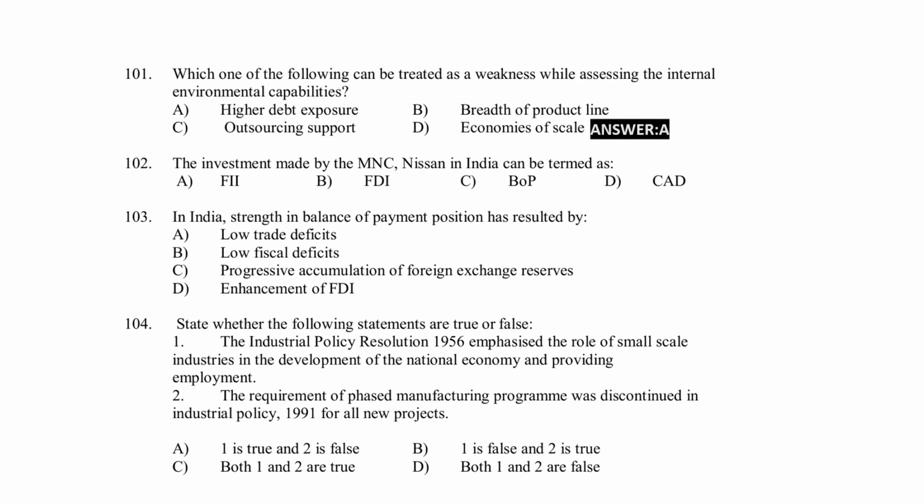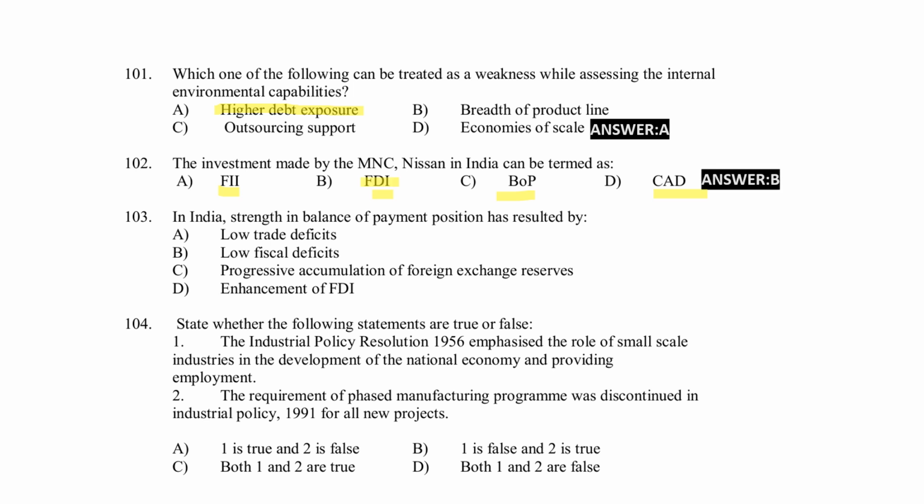Option A, higher debt exposure is the right answer here. The investment made by the MNC Nissan in India can be termed as FII, FPI, BOP, CAD. Right answer option B, FPI.